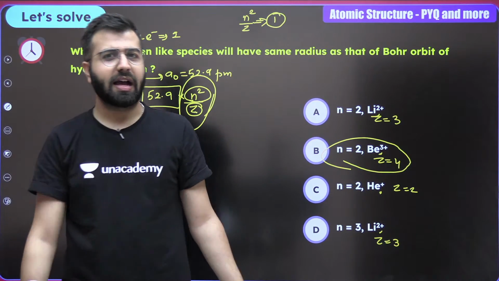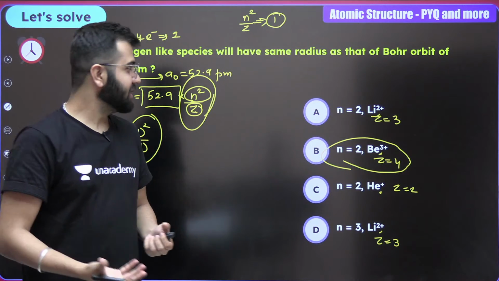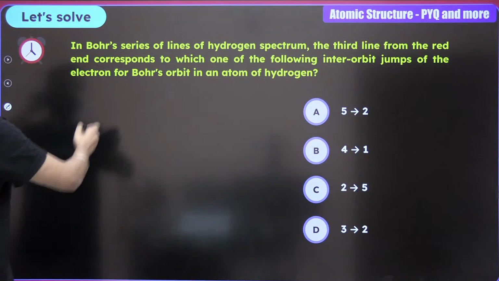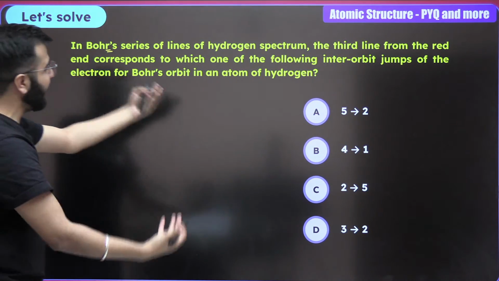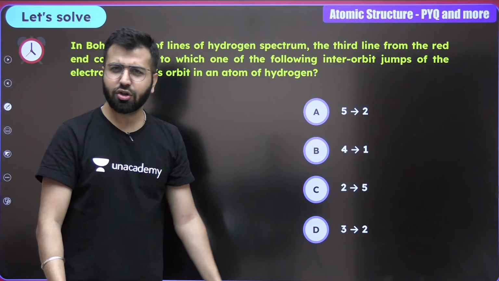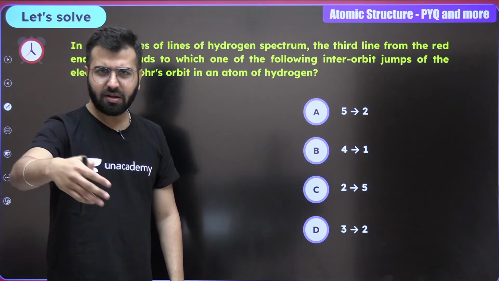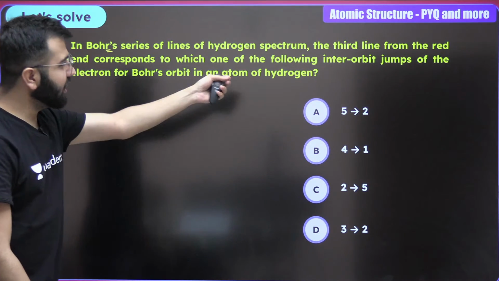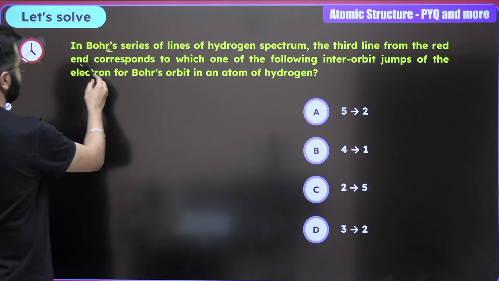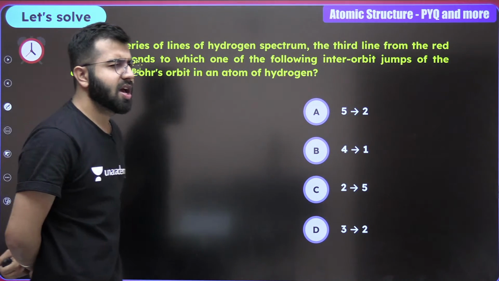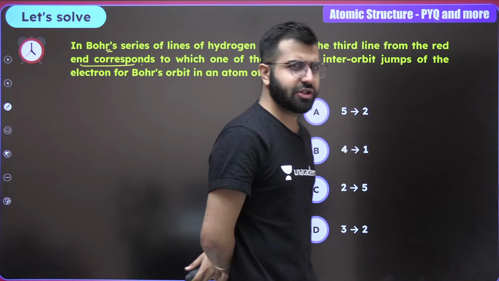Okay, I think there had been more, but okay. Amazing, right? Now, in Bohr's series of lines of the hydrogen spectrum, do you remember the lines? Lyman, Balmer, Paschen, Pfund, Brackett, all those. The third line from the red end corresponds to... red looks like the visible region.